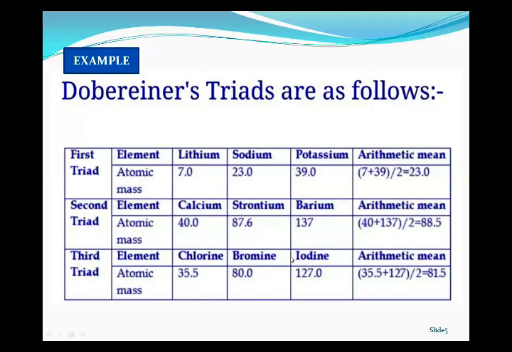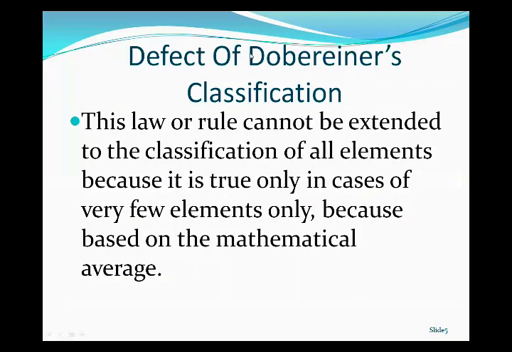Now there are some defects of the Dobereiner classification. This law or rule cannot be extended to the classification of all elements, because it is true only in the case of very few elements, being based on the mathematical mean. It was not possible to arrange all elements in sets of triads, since very few elements could be arranged in such groups. So this classification was not accepted.